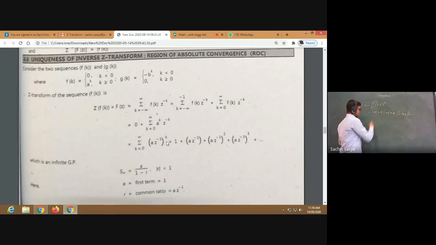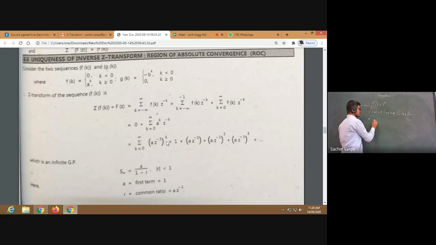We can see that this series is a geometric series. Is it a geometric series? A geometric series means a series whose common ratios are the same, right? So here, what is the ratio? a z raised to minus 1. What is the ratio here? It is again a z raised to minus 1, right? So the common ratio is the same throughout, so this is a geometric series, and a geometric series will converge to what?